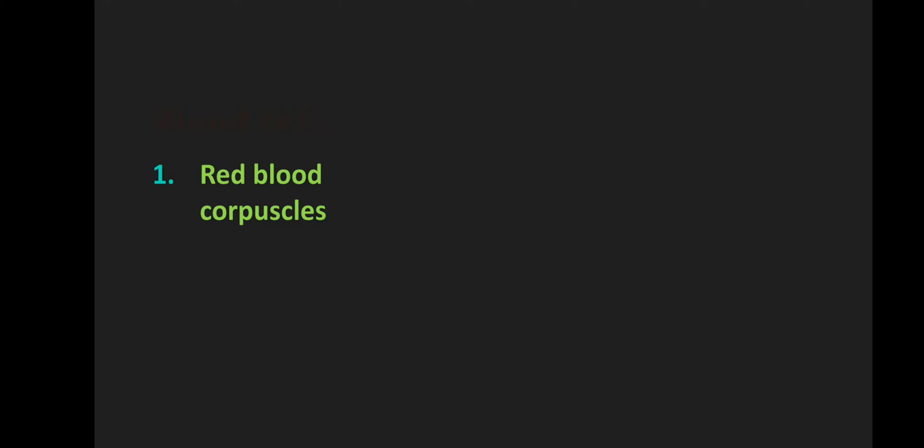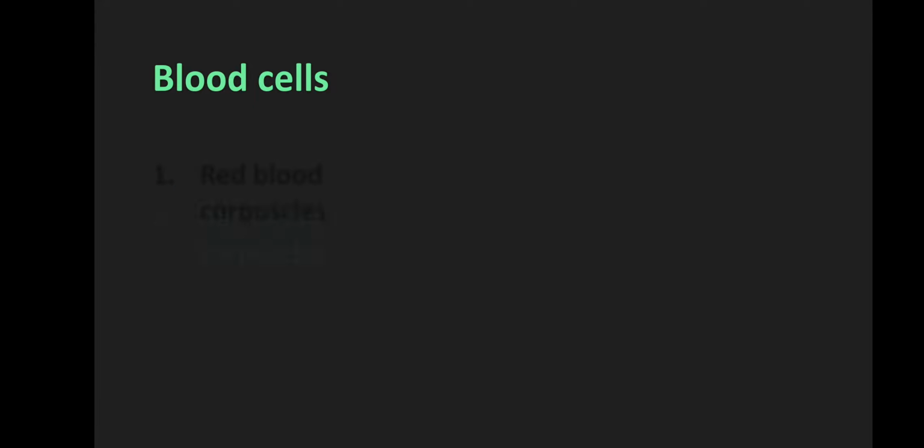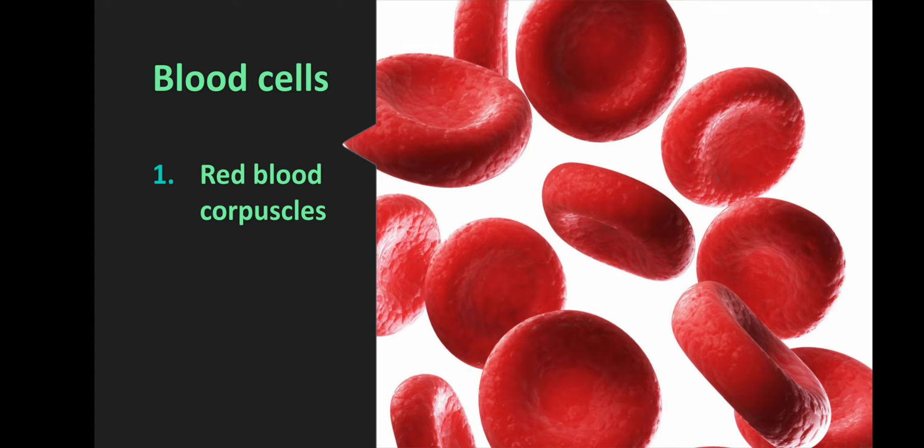Blood cells. There are two types of blood cells. First is the red blood corpuscles or the red blood cells or RBCs. These are of red color because of the presence of hemoglobin, which is an iron containing pigment. Hemoglobin readily combines with oxygen and carbon dioxide. The transport of oxygen and a little bit of carbon dioxide takes place through hemoglobin.